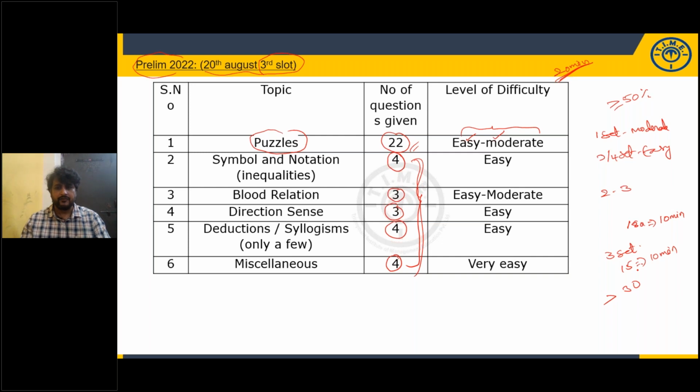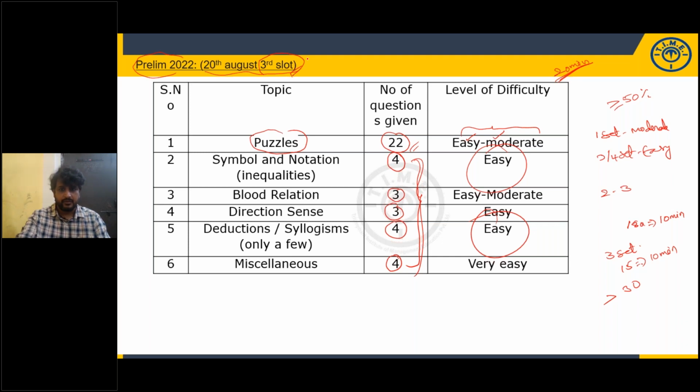And the level of difficulty will be given again and again. I'm saying easy, easy, easy. They'll give you very easy questions. One sample question is also provided to you, which we'll discuss, which was given last year in the same slot, third slot.